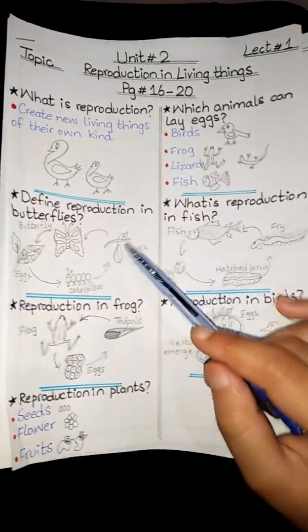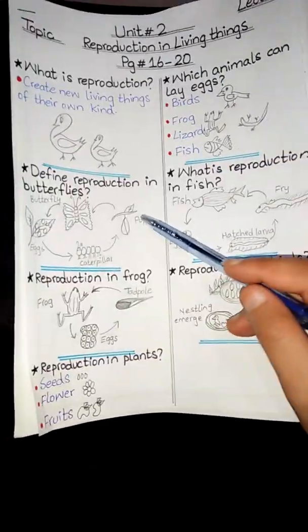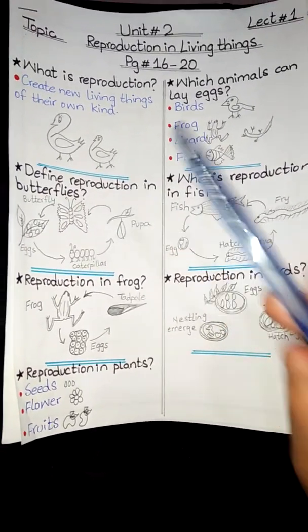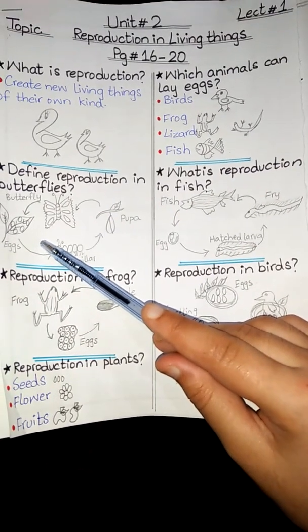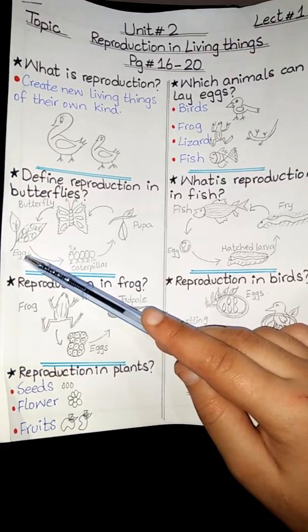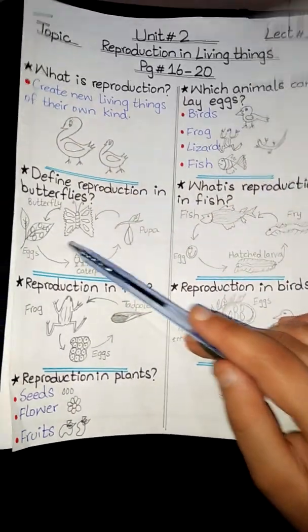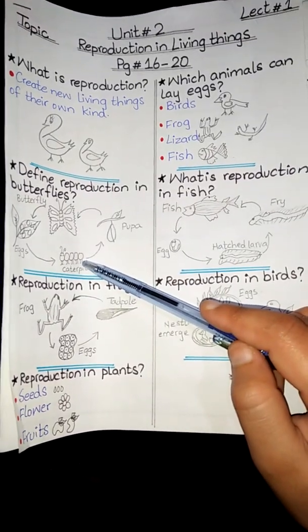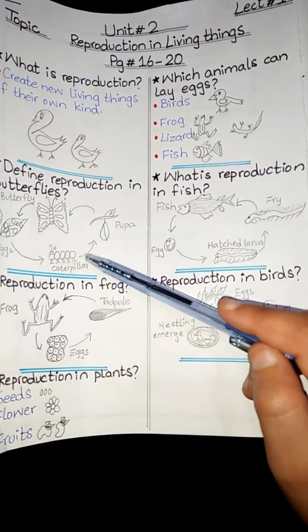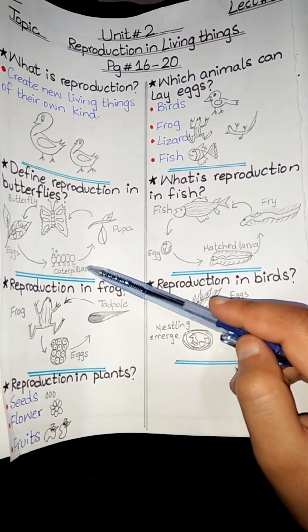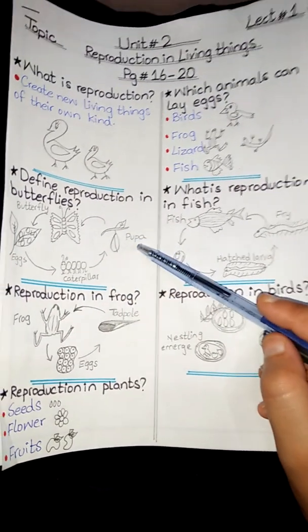The next topic is about the reproduction in butterflies. The female butterfly lays eggs on the underside of the leaves of the plant. After a week, small larvae called caterpillars hatch from the eggs. They feed on the leaves, and when they have reached full size, the caterpillar moves to a dry, sheltered place.